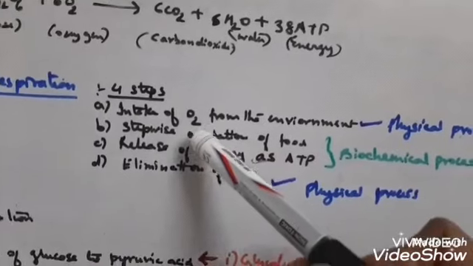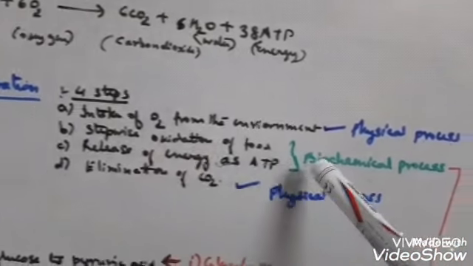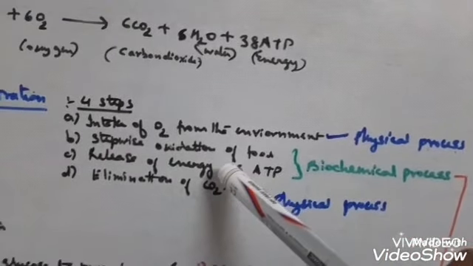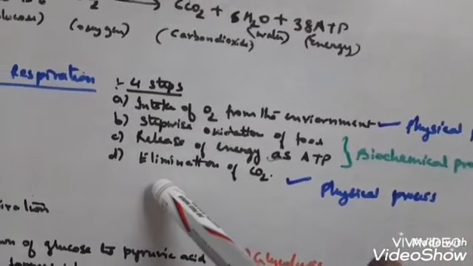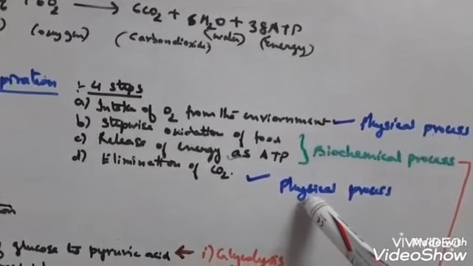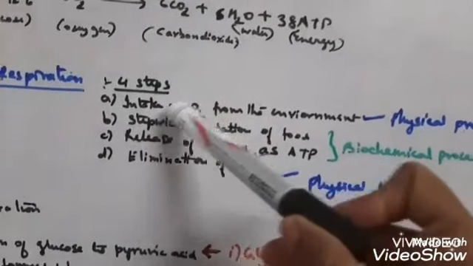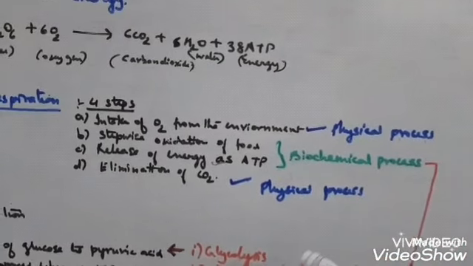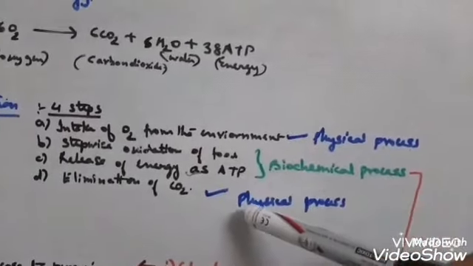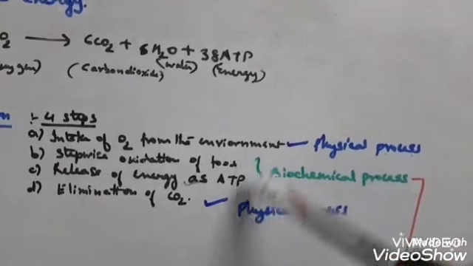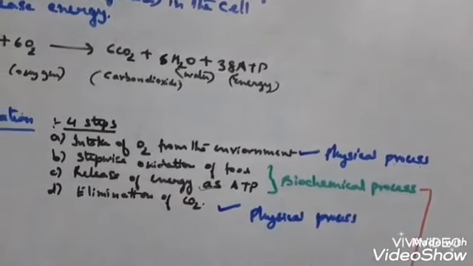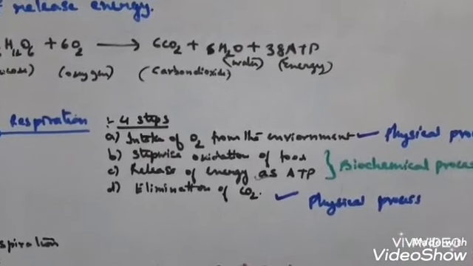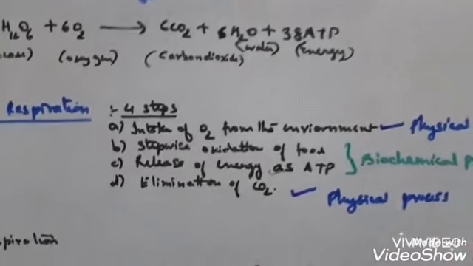These second and third steps are biochemical processes which take place in the cell. And the fourth is the elimination of carbon dioxide, which is also a physical process. So intake of oxygen and elimination of carbon dioxide from the body to the environment are physical processes. Here no enzymes are involved, but the second and third points are biochemical steps where enzymes are involved.